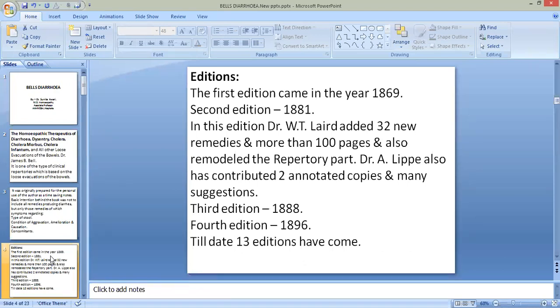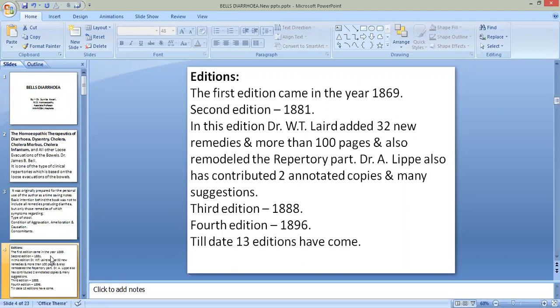In this edition, it contained all the medicines and all the symptoms after 10 years of experience of Dr. Bell. After his 10 years of experience, he included all symptoms as well as all medicines in this first edition, which was published in 1869.